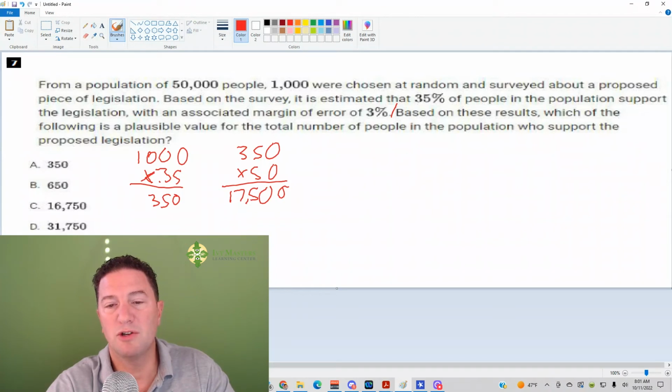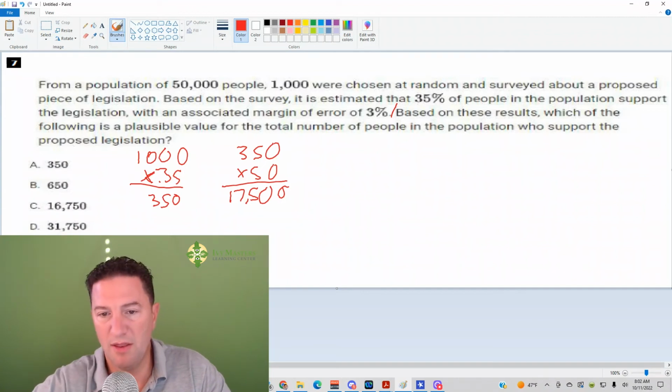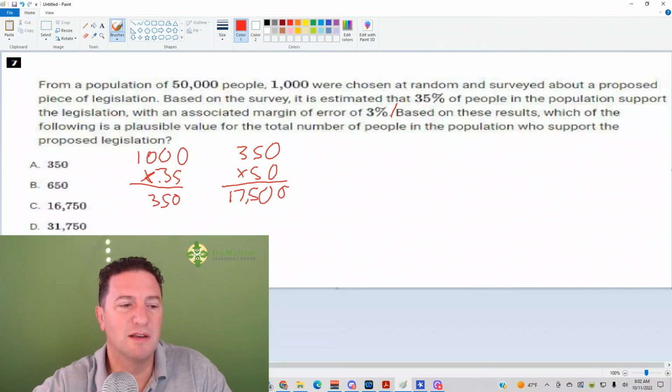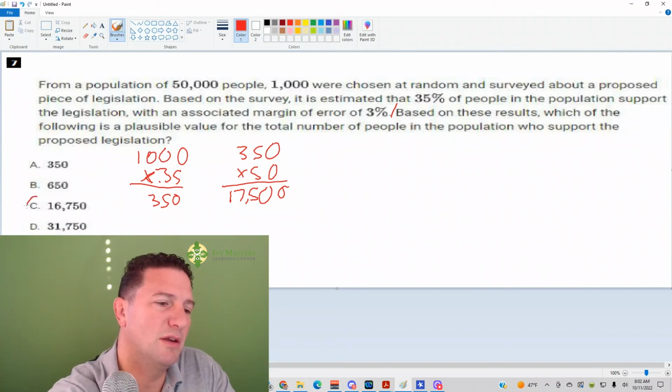Now, what does that margin of error of 3% mean? That means it could have been 32%. That would be minus 3 on that 35%. It could have also been 38%. That would have been plus 3 on that 35%. And if you took 32% and multiplied it by 50, then you wind up with 16,000. And if you did 38% and multiplied by 50, then you'd wind up with 19,000. So once again, answer choice C.